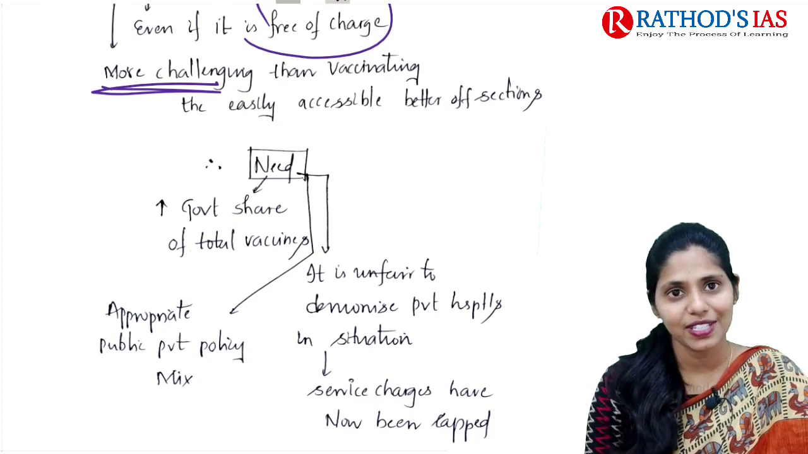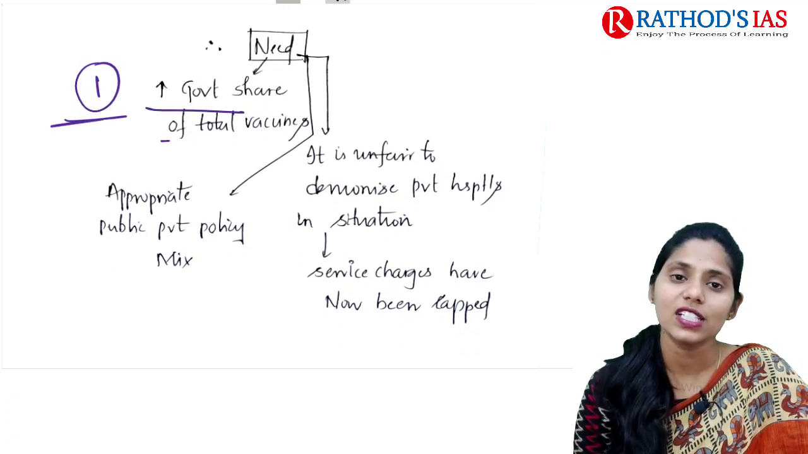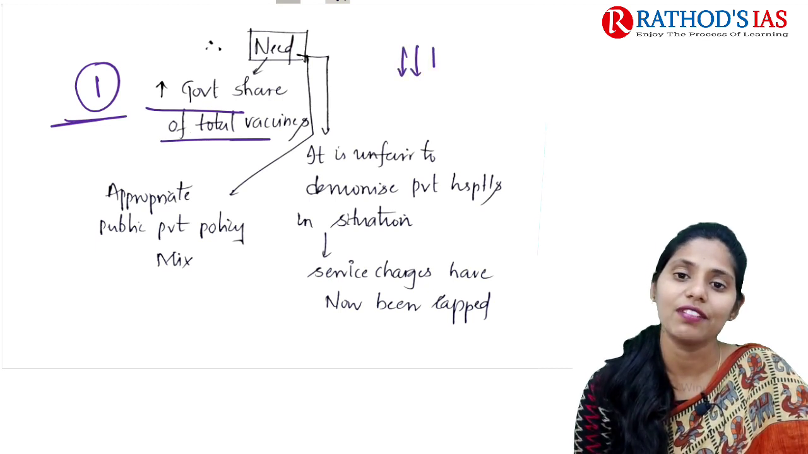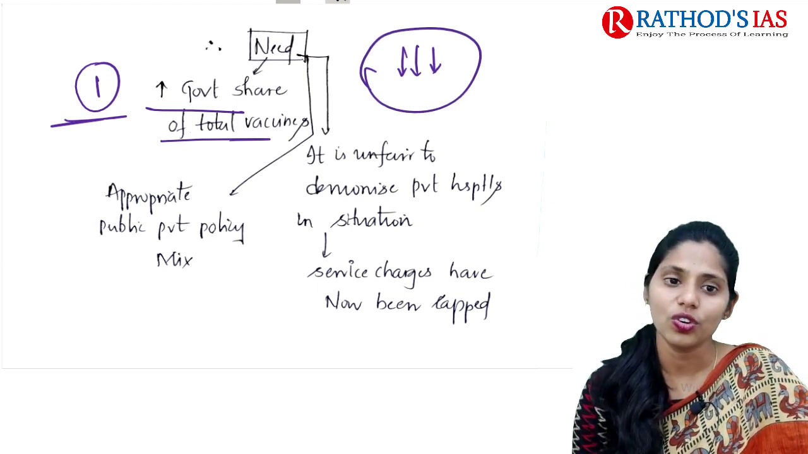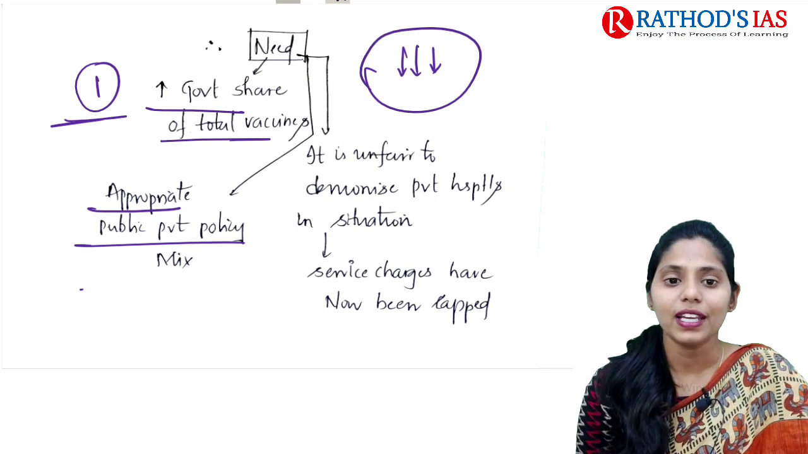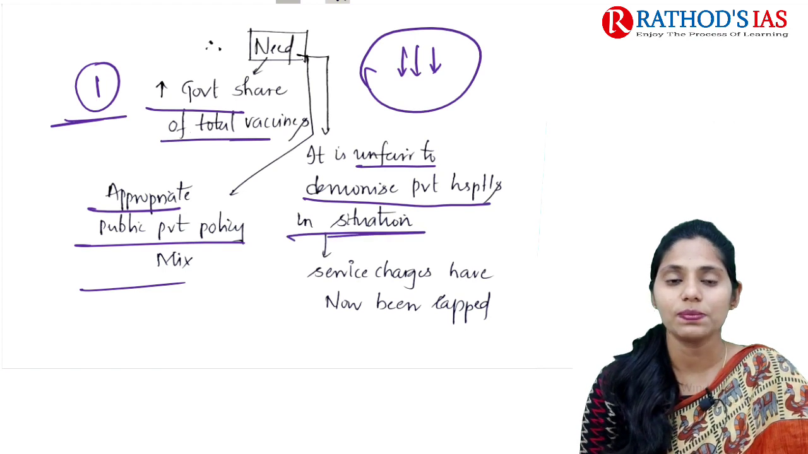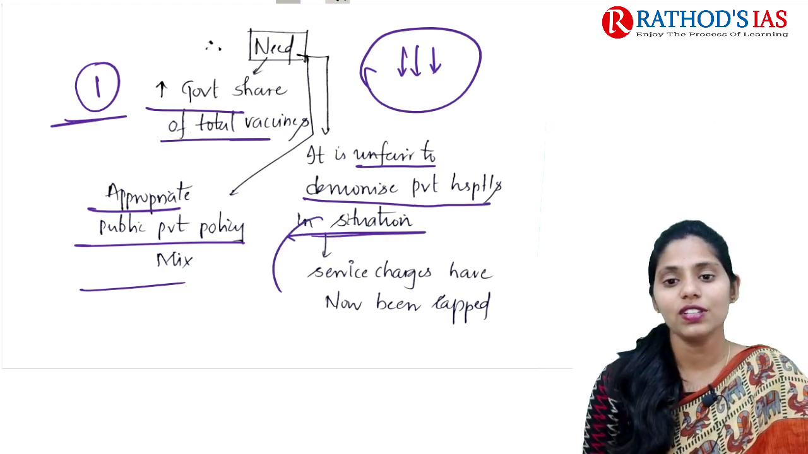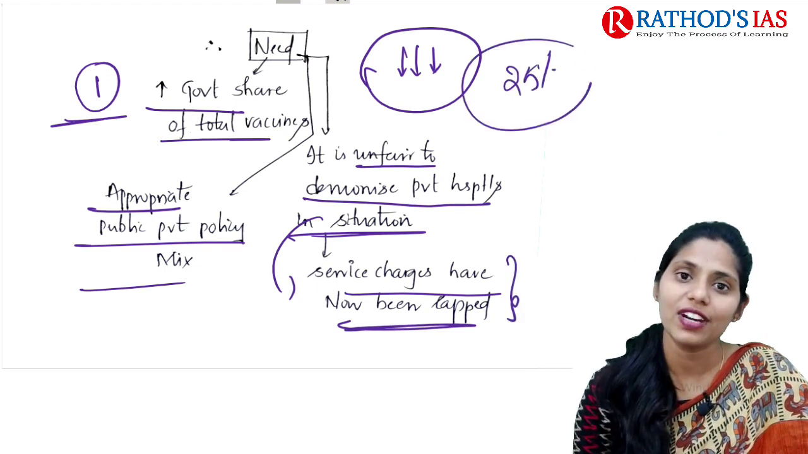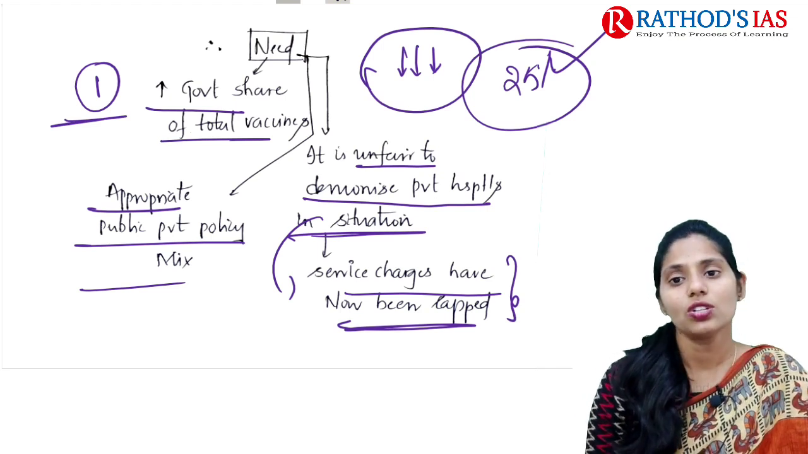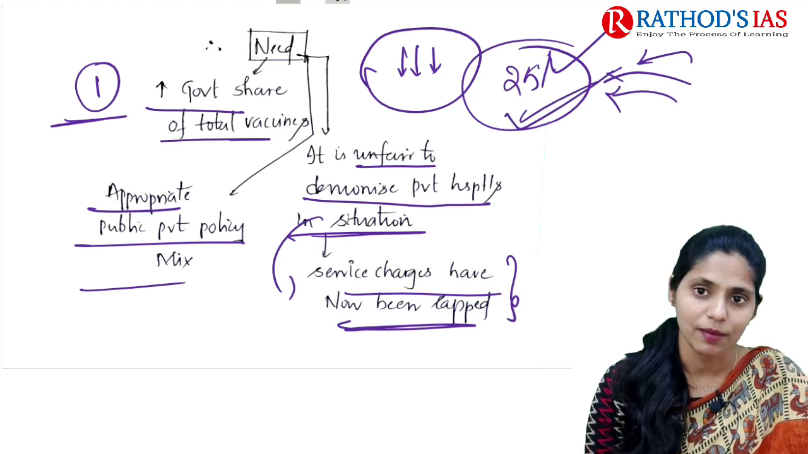So in this context, what can be done by government? The first important step is that government can increase its share of total vaccines. That means we need to decrease the private sector share in total vaccines manufactured. Next, we need to go for an appropriate public private policy mix, and it is unfair to demonize private hospitals in this situation, because their service charges have now increased. Whenever we increase the percentage of private sector hospitals in vaccination, sometimes if people go to these private hospitals, they are charging a lot of amount here. Okay, so this is about this topic.